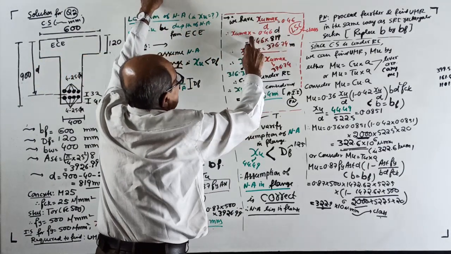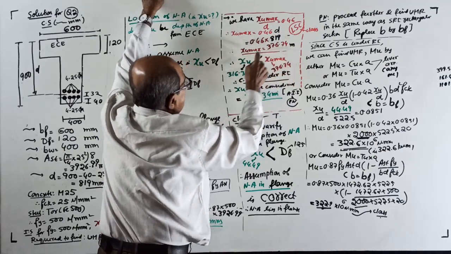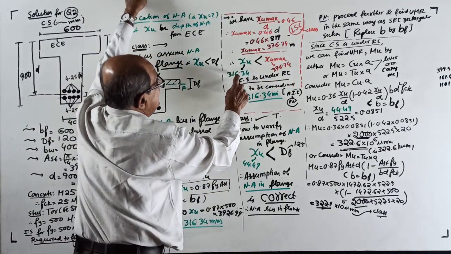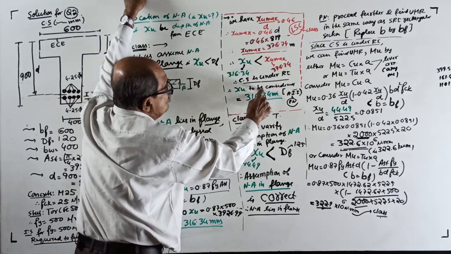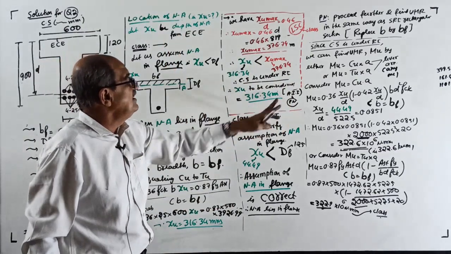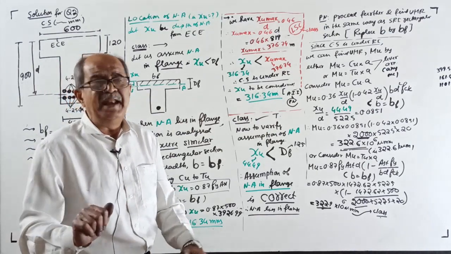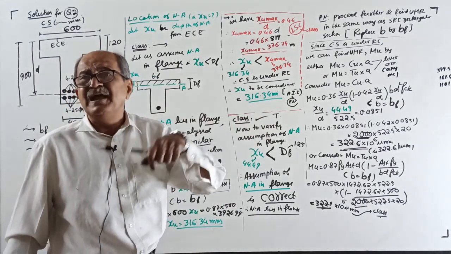XU max by D is 0.46, get XU max. It came 376.74. Your XU came 316.34. Once again, XU less than XU max, under-reinforced section. XU to be considered is 316.34. Someone will ask, sir, you told over-reinforced. Wait one minute. This assumption is wrong. When I go to web, it will come over-reinforced.